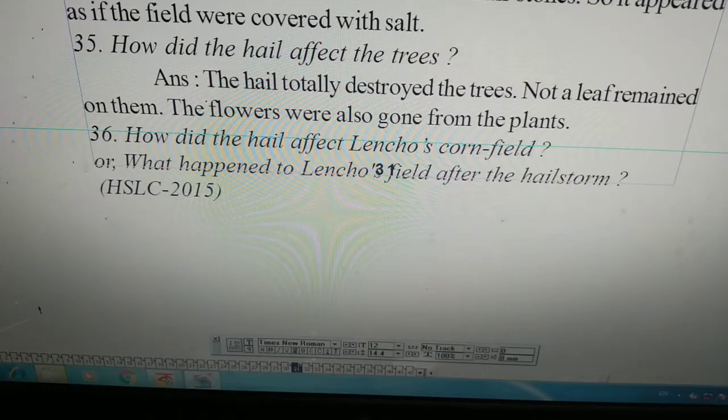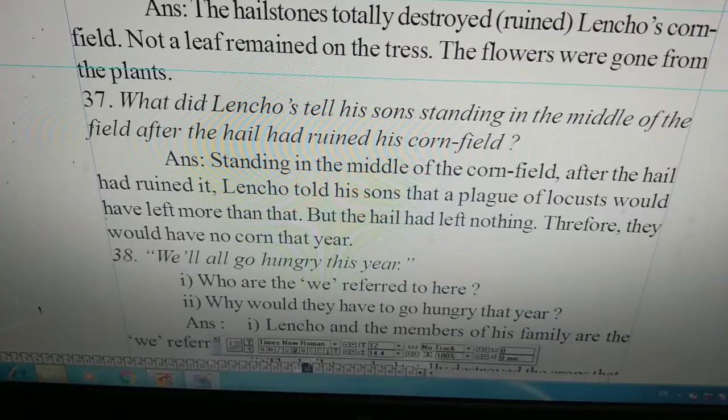The hail totally destroyed the trees. Not a leaf remained on them. The flowers were also gone from the plants. How did the hail affect Lencho's cornfield? Or what happened to Lencho's field after the hailstorm? This question was set in the question paper of the HSLC exam in 2015. The hailstone totally destroyed or ruined Lencho's cornfield. Not a leaf remained on the trees. The flowers were gone from the plants. That means the plants became leafless as the hailstone totally destroyed the trees.